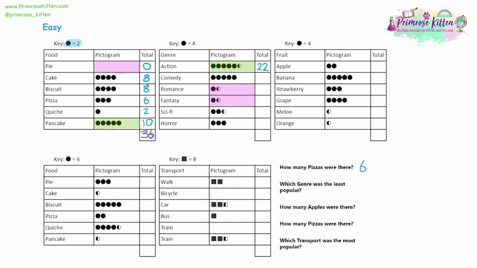Then looking at comedy, comedy has got 5 circles. The key is 4. 5 times 4 is 20. For romance and fantasy, we've got 1 full circle, which is 4, and a half circle, which is 2. 4 and 2 is 6.